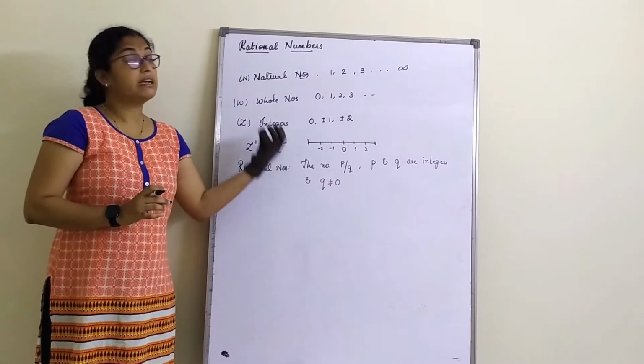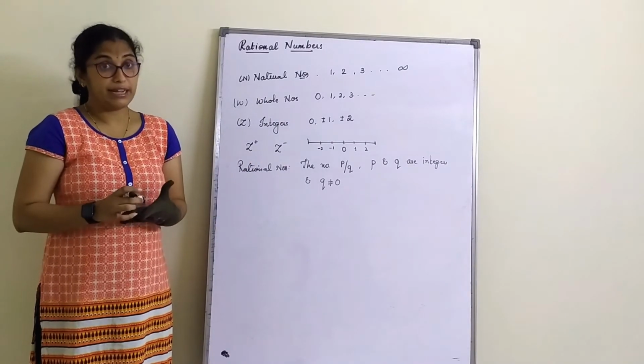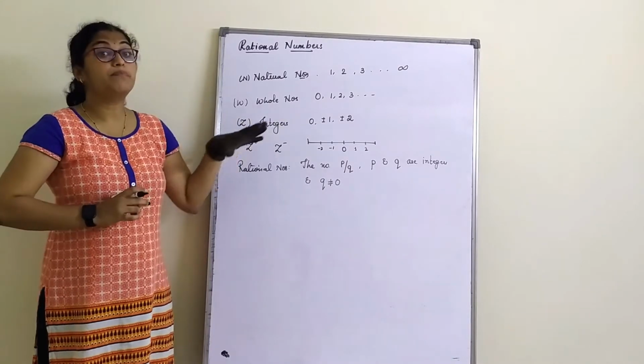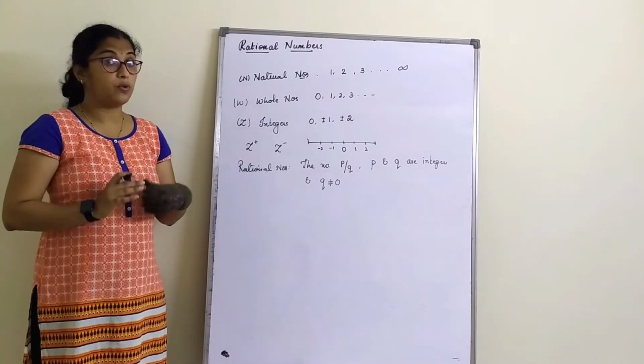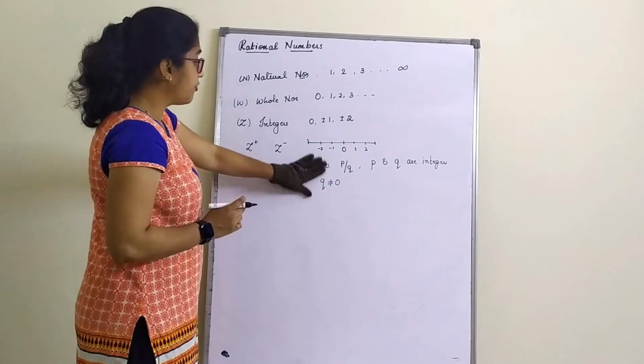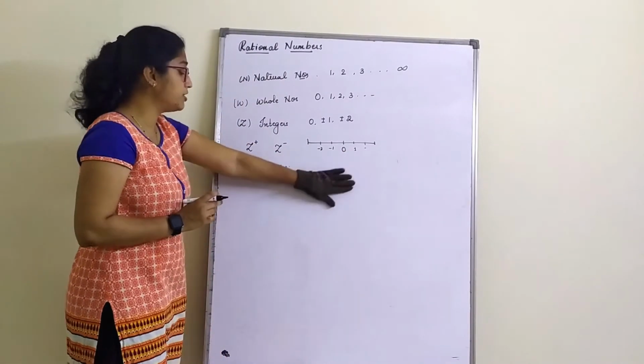I will write the definition again. You can write this in your book, or you can pause the video wherever you want and write the definition. I'll write the correct definition of a rational number.